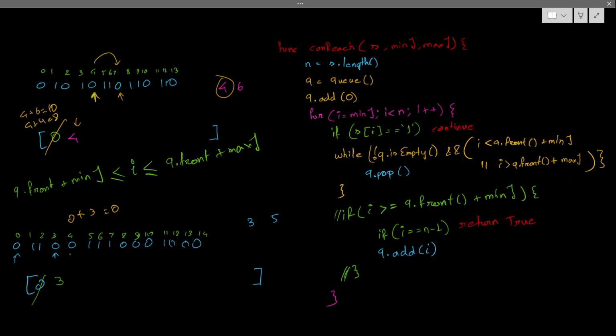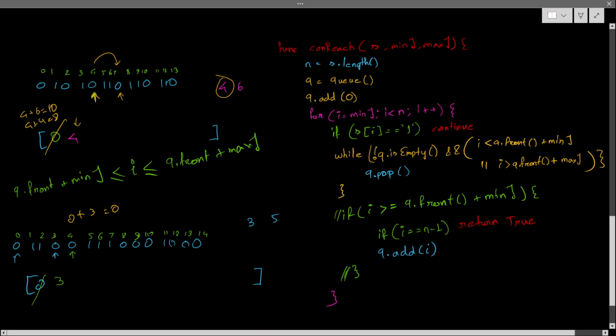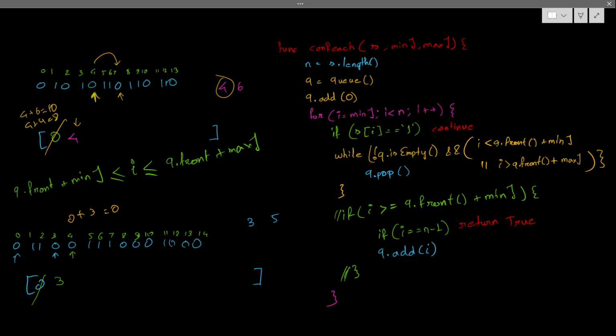So fine. Now I'm coming to the 4. Now you see what? If it is 3, and it should be the current I, is it less than my Q of front?